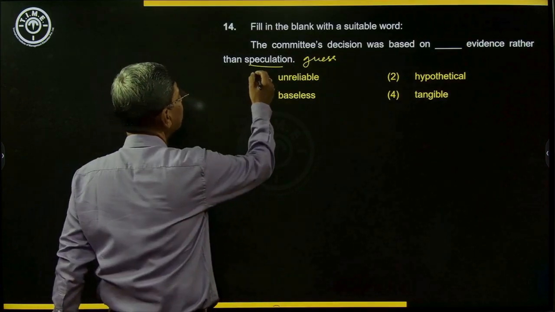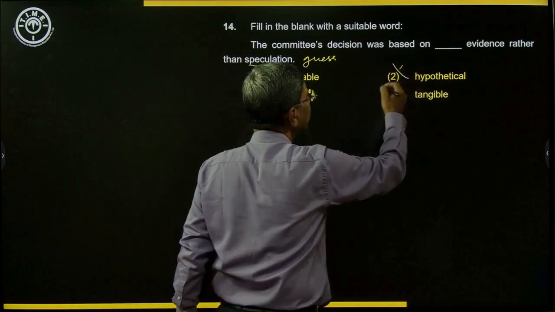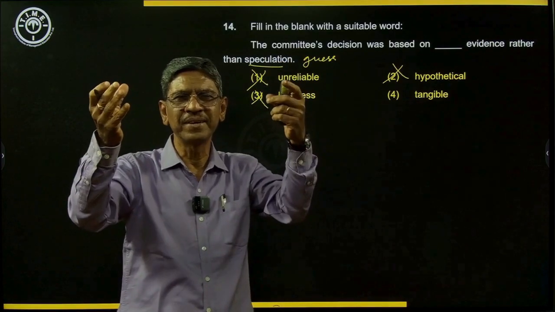So unreliable is negative, baseless is negative, hypothetical means only in the mind. Something that is only in the mind, something that is based on guesswork.